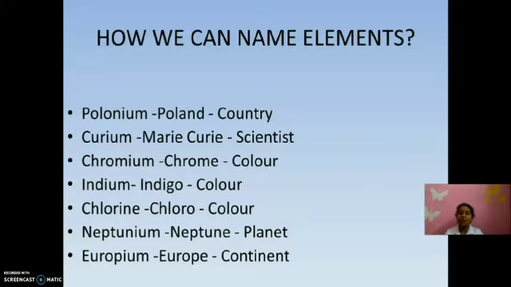Europium, Europe, a continent. So element names can be derived on the basis of a country's name, a scientist's name, colors, planets or continents. On all these bases we can give names to what? Elements. We don't have the right to give the name. The IUPAC is giving the names.